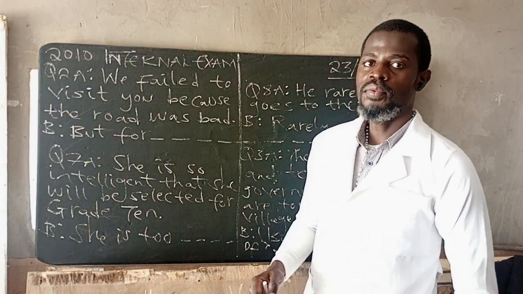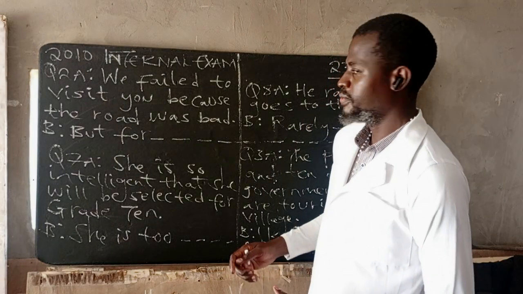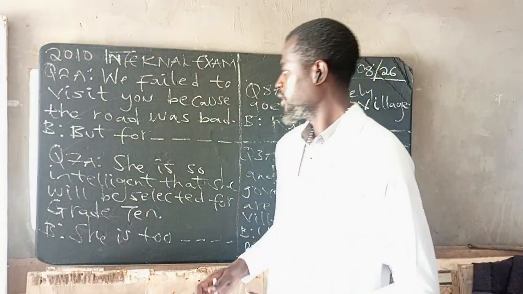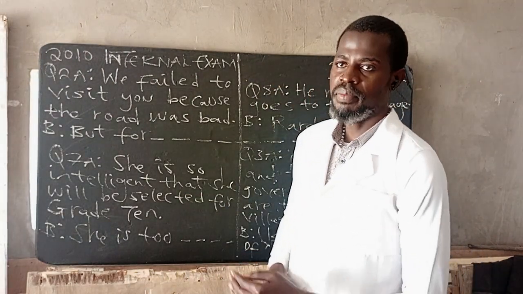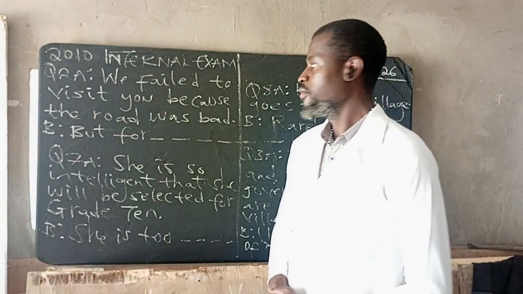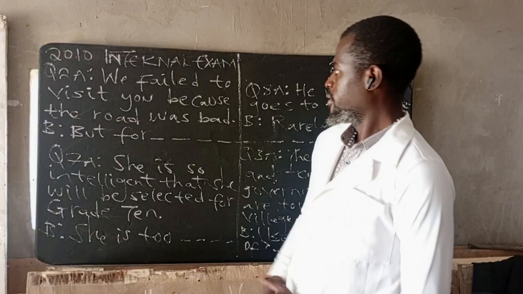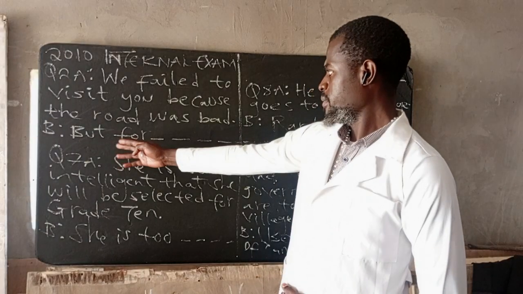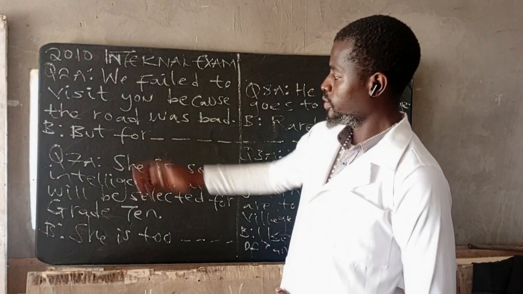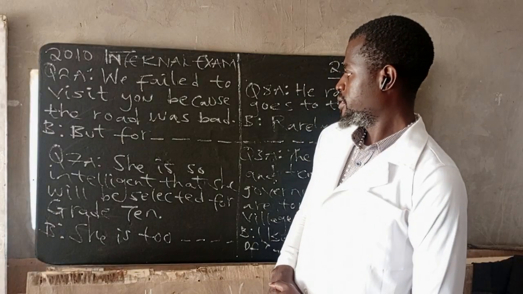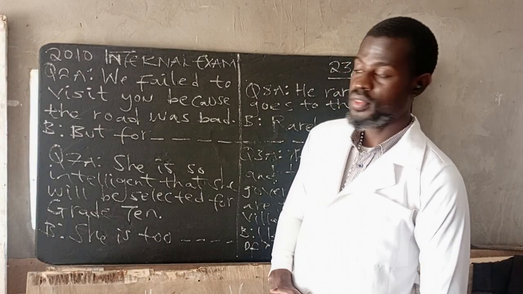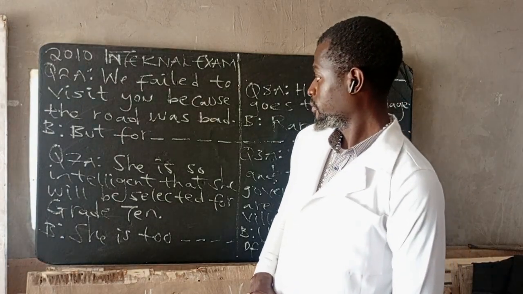What should come to your mind is that what follows but for is the condition. So what was the condition here which made this person not visit you? We simply say but for the road, the condition, but the road was bad.